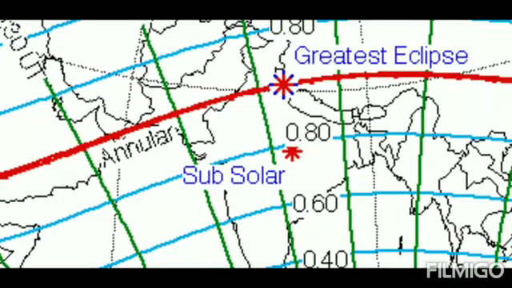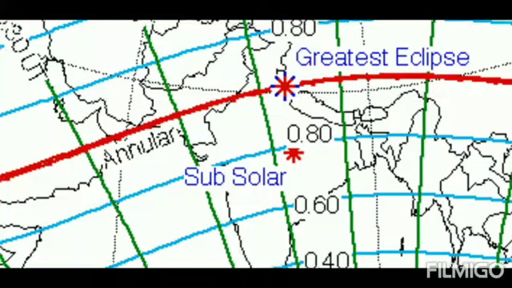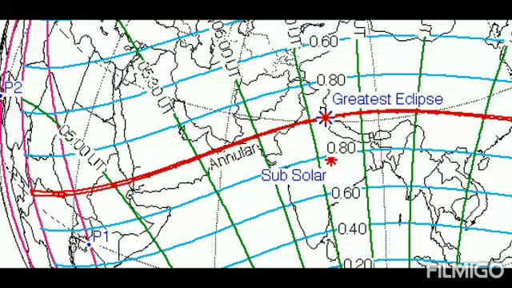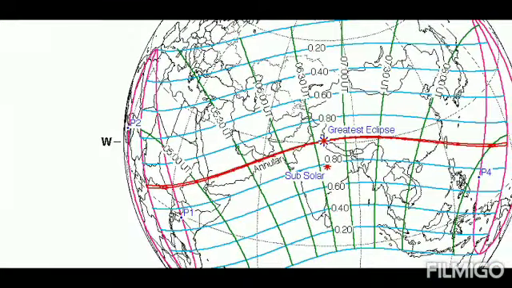Similarly, there is a blue line just below the red line. Again, it is written 0.8. That means 80% of the sun will be obscured by the moon at every place swept by these two blue lines. After 80%, there comes the 0.6 on north and south of the red line. That means 60% of the sun will be covered. Then 40%, then 20%, then 0%. Beyond that 0%, there will be no eclipse at all. So we can understand the meaning of these magnitudes written.